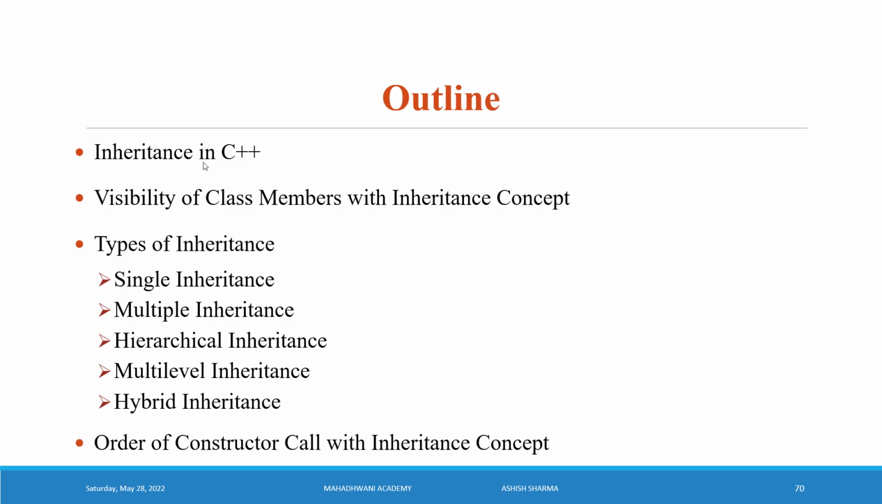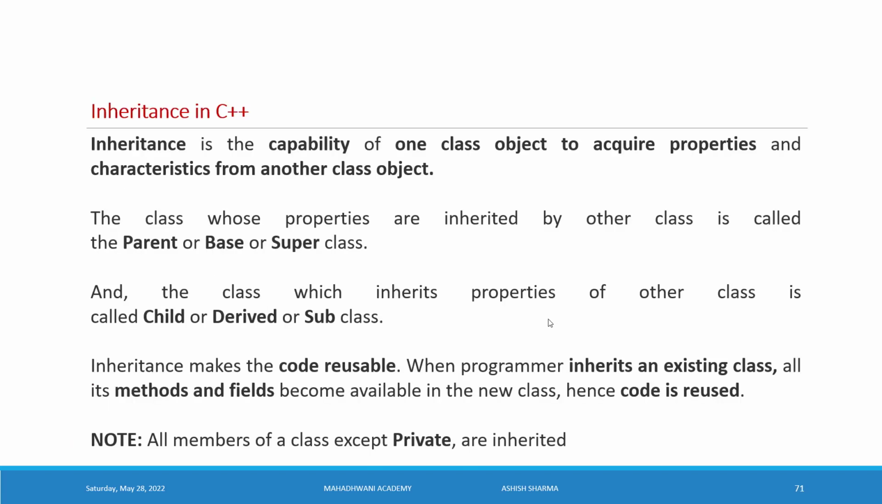Today's outline: inheritance in C++, visibility of class members with the inheritance concept, types of inheritance: single, multiple, hierarchical, multi-level and hybrid inheritance. One more most important topic we will discuss today: order of constructor call with the inheritance concept. So now let's start inheritance in C++.